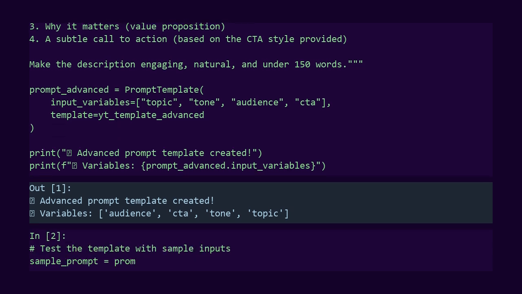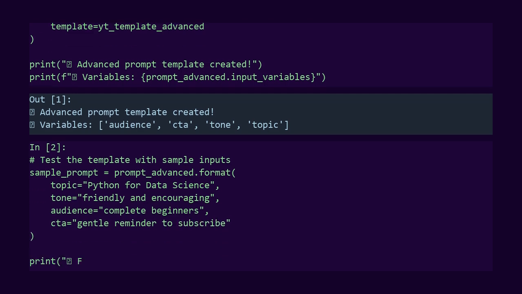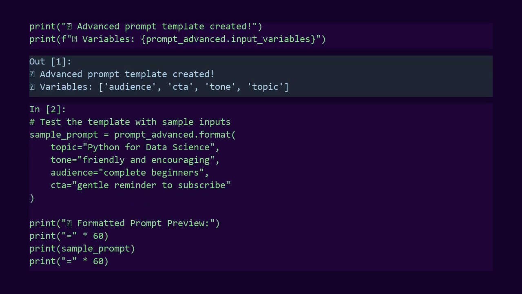Let's format our template with sample values. We pass in 4 arguments. Topic, Python for data science. Tone, friendly and encouraging. Audience, complete beginners. CTA, gentle reminder to subscribe. The format method replaces all the placeholders with these values. Let's print the results so you can see the exact prompt that will be sent to the model. Run this cell.